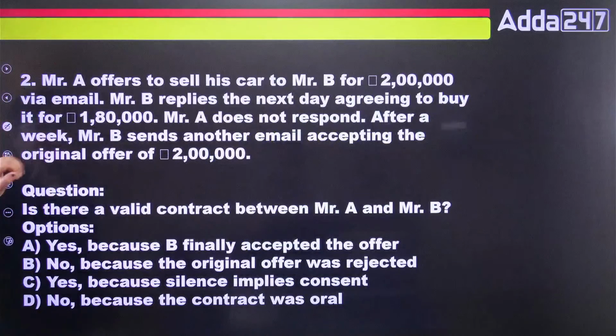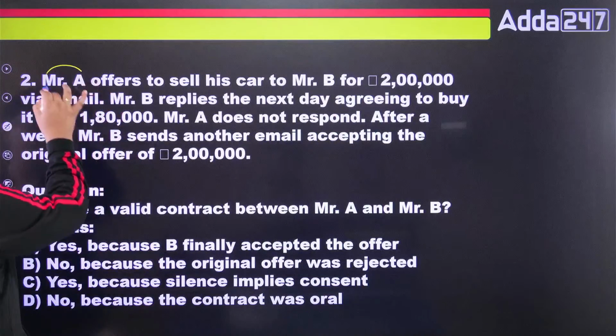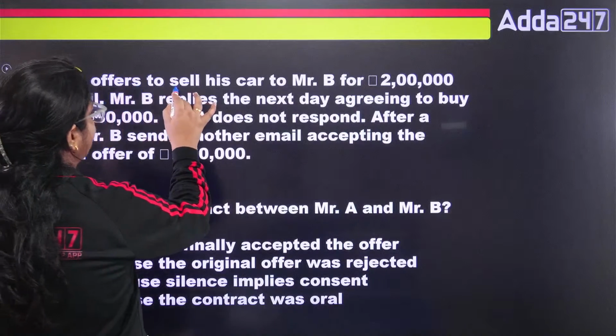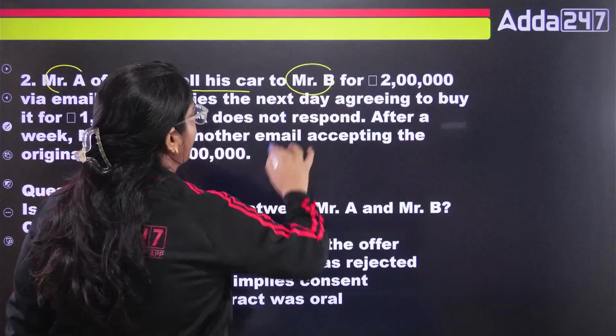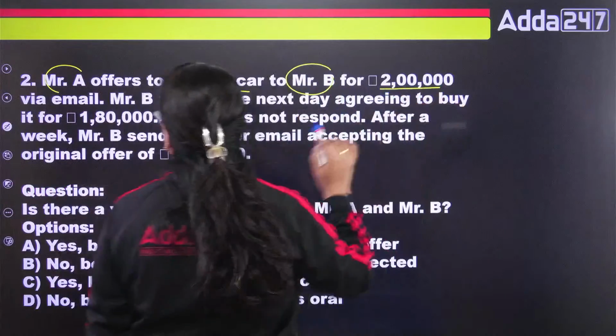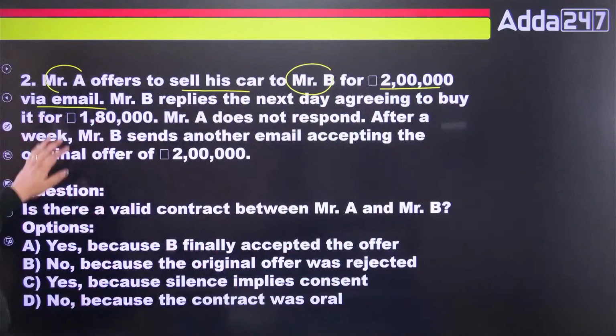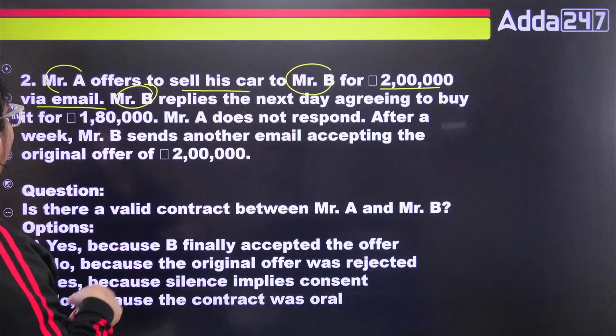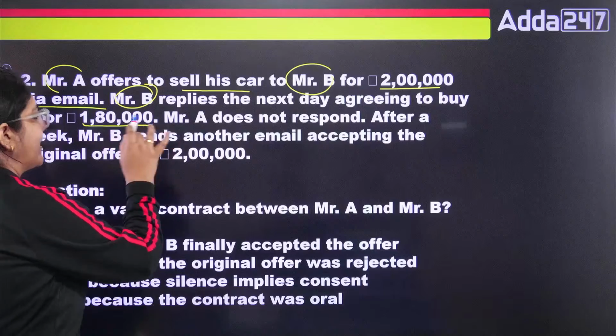Next one. Mr. A offered to sell his car to Mr. B for rupees 2 lakh via mail. Now B replied the next day agreeing to buy the car only for 1,80,000.